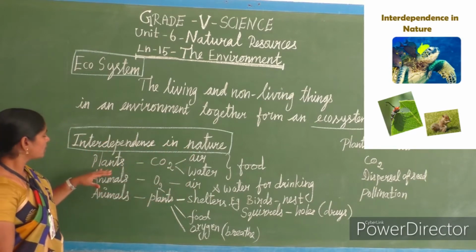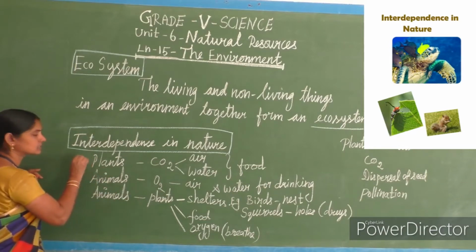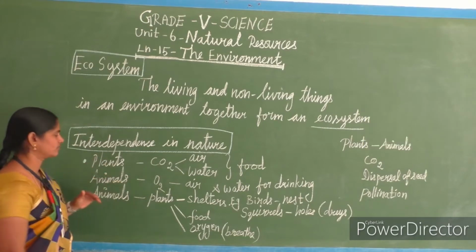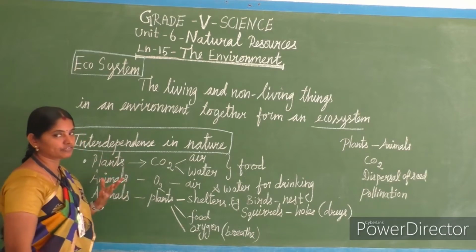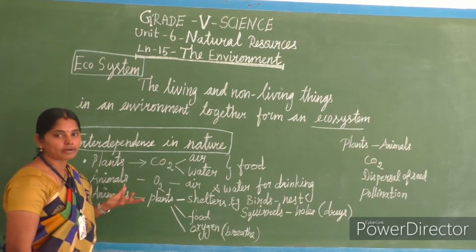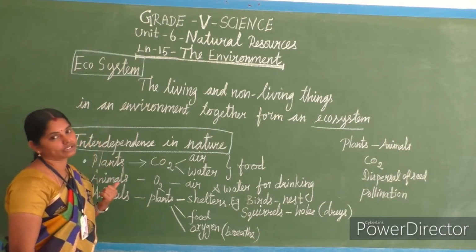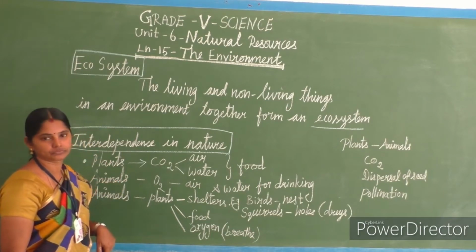Okay, so first we will see how plants are interdependent along with nature. See, plants, you know it very well. We are in 5th standard, we know it very well. Plants need carbon dioxide, sunlight, air and water to make their food, isn't it?